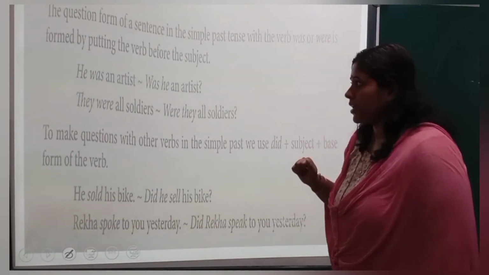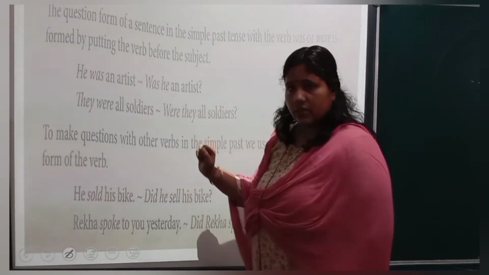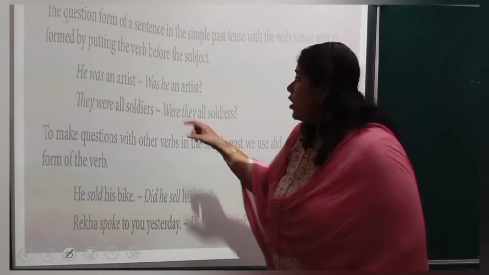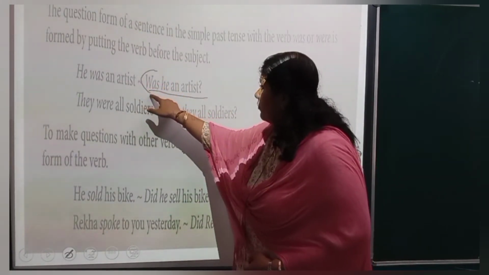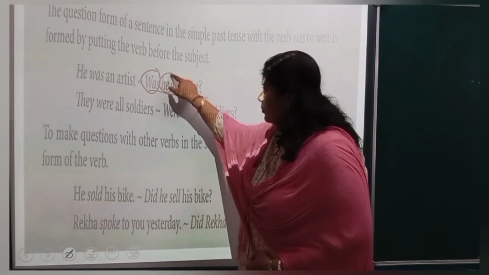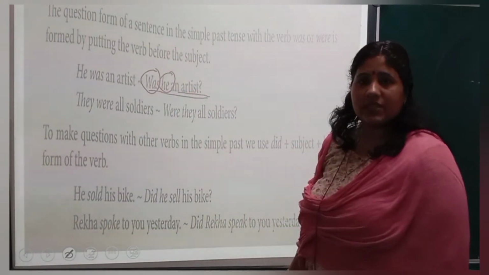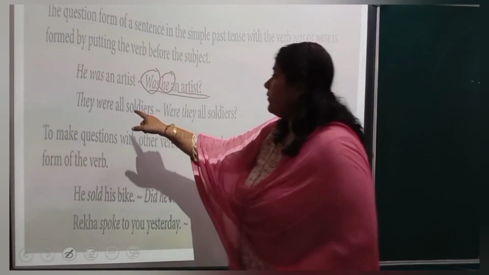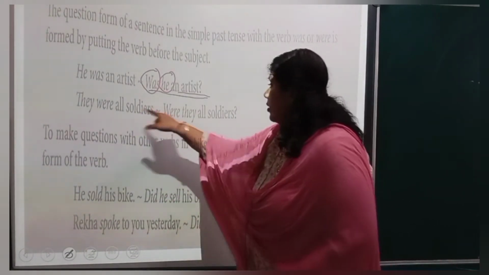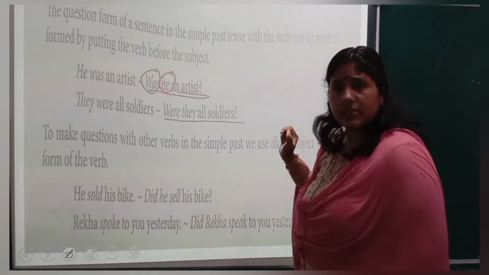Let's see how. He was an artist. How you will convert into question? Was he an artist? You are adding the verb first, then subject, then remaining part of the sentence and question mark. Don't forget. They were all soldiers. Were they all soldiers?